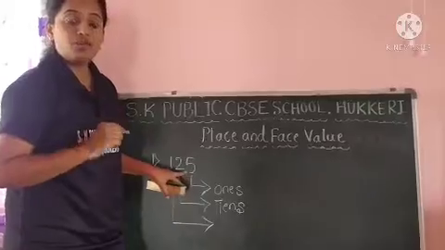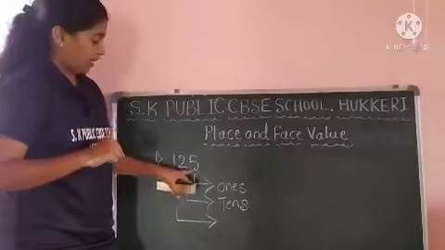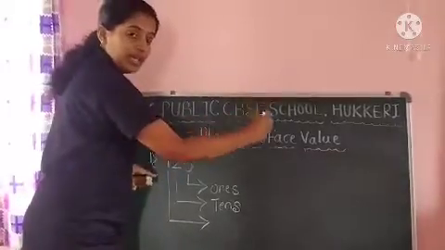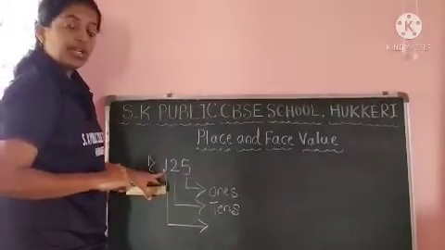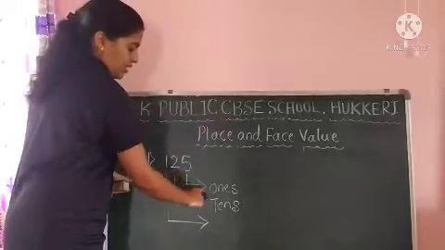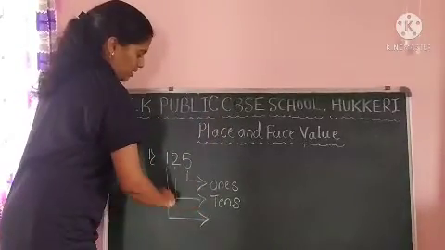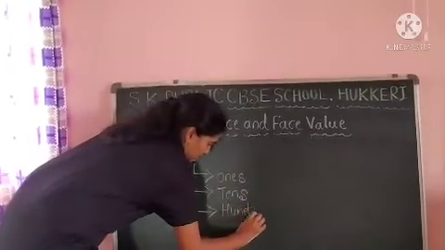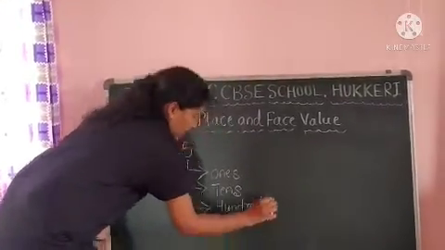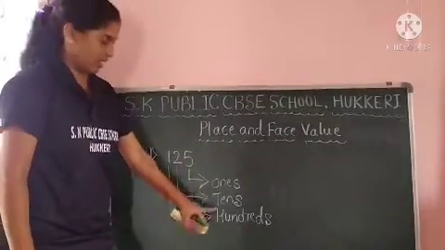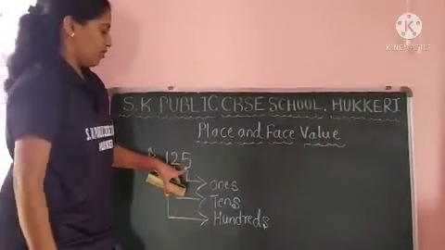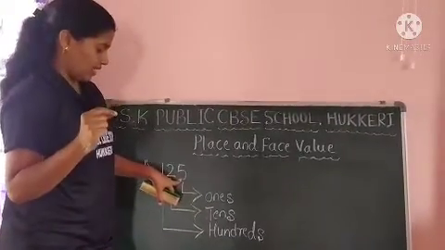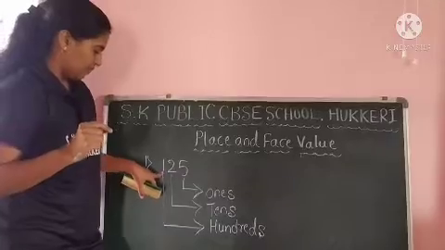But that is the wrong way of reading places or place values of these digits. Okay, start from your right side. Don't start from your left side. So this 5 is in ones place, 2 is in tens place, and this 1 is in hundreds place. Which place? Hundreds place. Okay. Now 5, how many ones groups are there? Okay. Here you can see. Let me start from here.